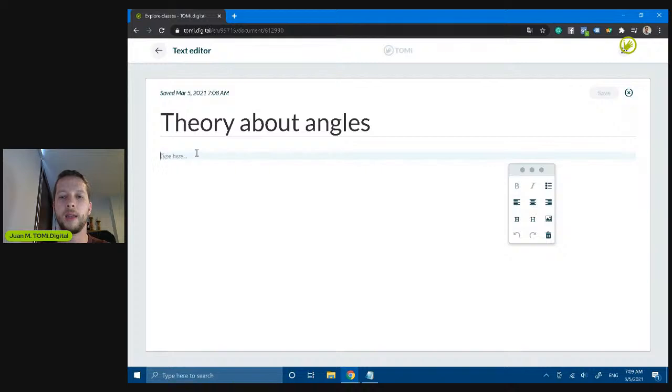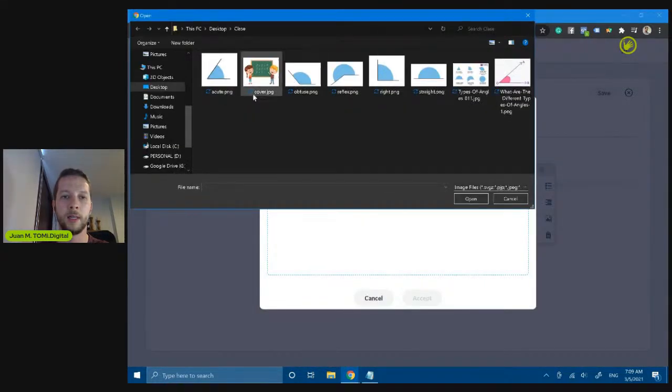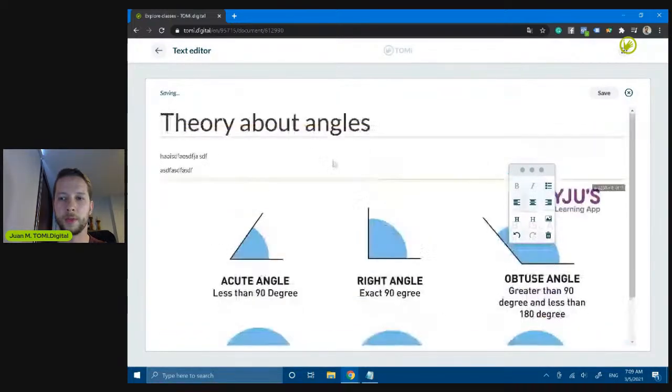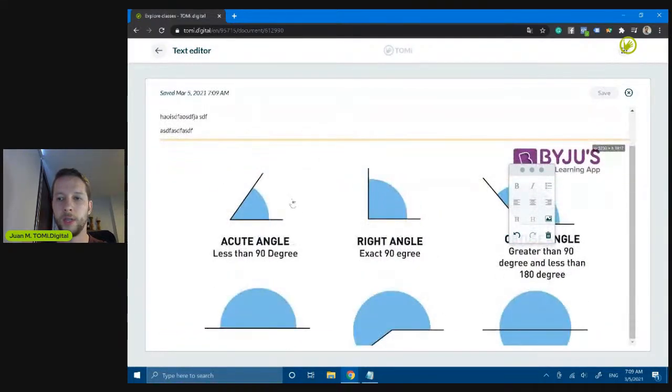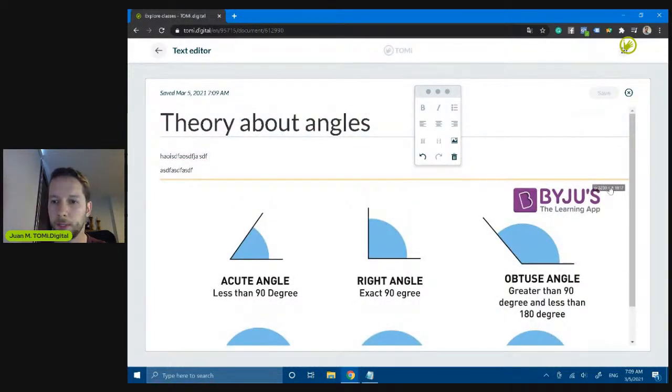Here I can just write down all the theory, and I can probably add an image too. So just select it, and let's use, for example, this image, and accept. So there's going to be the image. That's great. Okay, that's something. I think that's almost enough. And probably I have here the text. Let me check something.